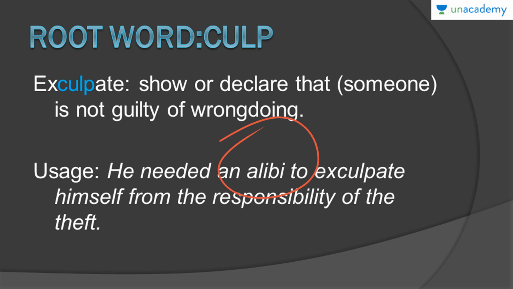An alibi is a person who is acting as a witness, that this particular person has not done the crime, and he was not at the place of the crime when the crime was happening. So alibi is that person.